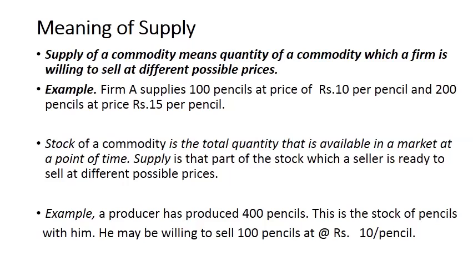This can be better understood by an example. A producer has produced 400 pencils, and this is the stock of pencils with him, but he may be willing to sell only 100 pencils at the rate of rupees 10 per pencil. So the total stock is 400 and he is ready to sell only 100 units at price 10. And if the price increases, then supply will also increase.